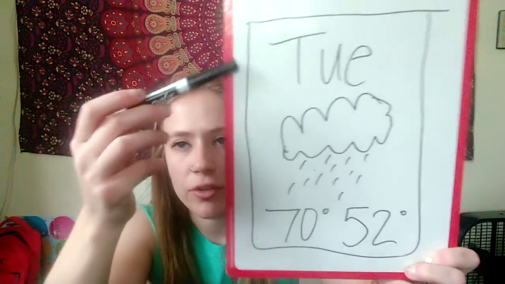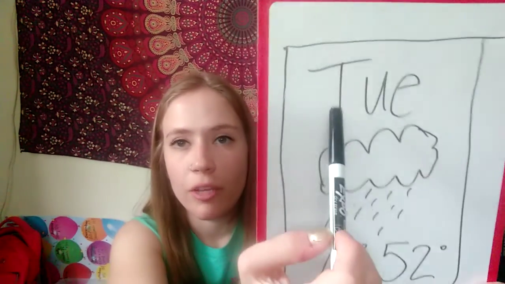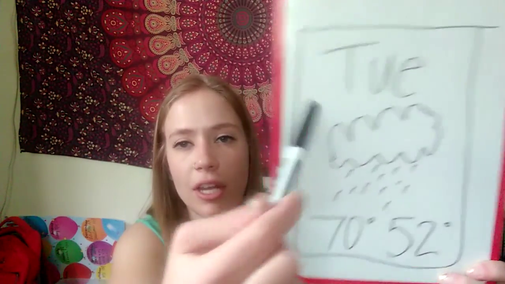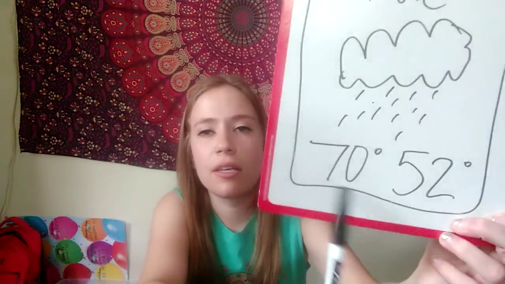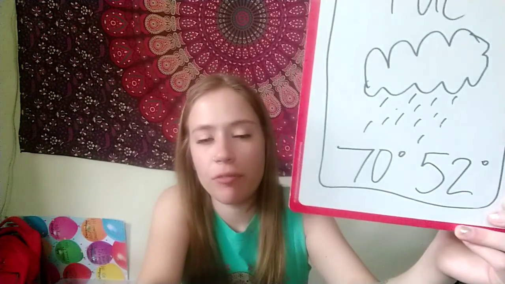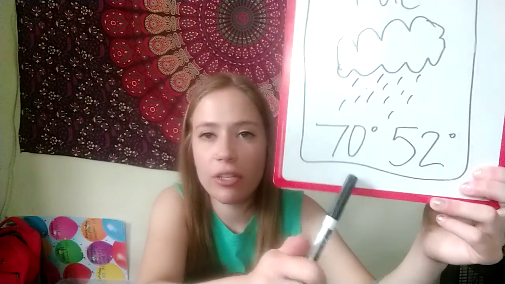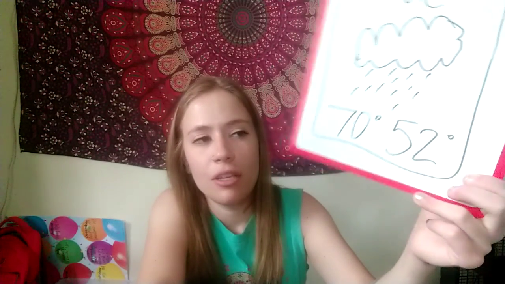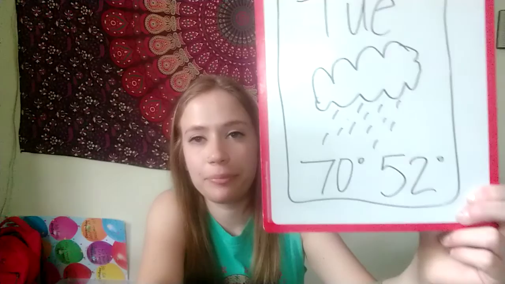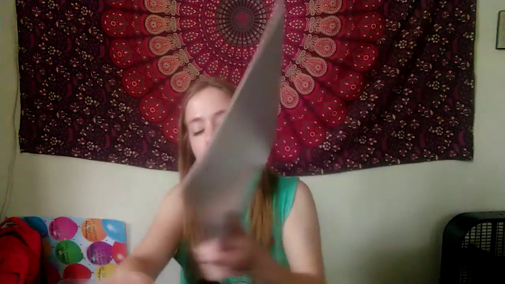So if you have your blue box on Tuesday, so imagine that's a blue box. Then we have TUE, which is short for Tuesday, the type of weather we're going to have today. And then one of these is going to be our highest expected temperature, and the other will be our lowest expected temperature today. So my question for you is 70 degrees or 52 degrees the highest expected temperature today? So if you said 70 degrees, you are correct.